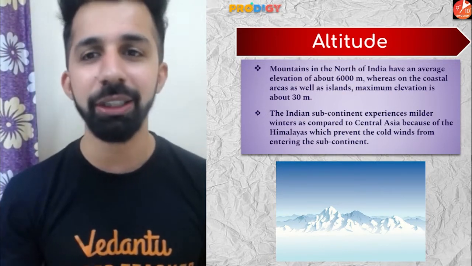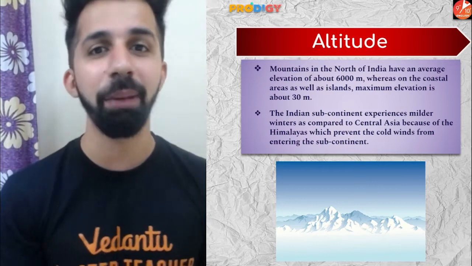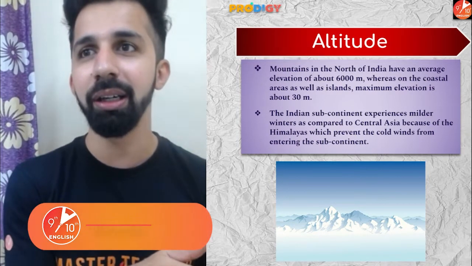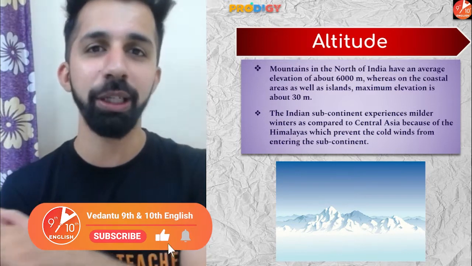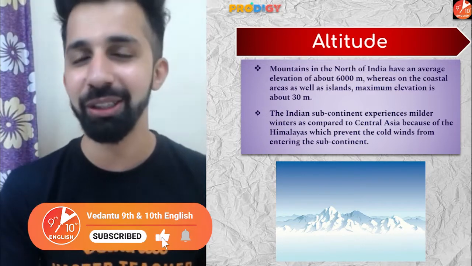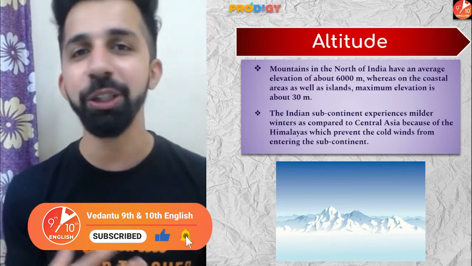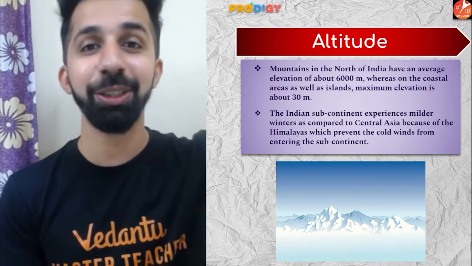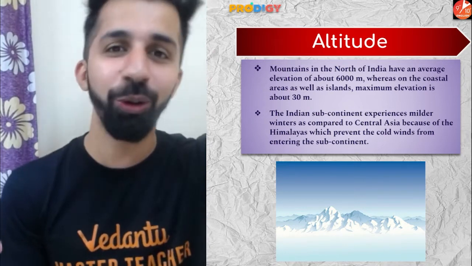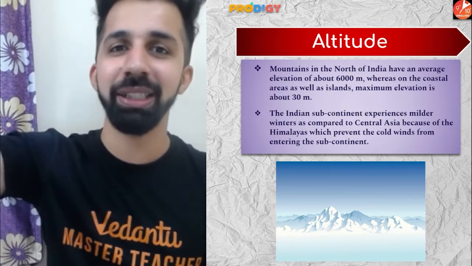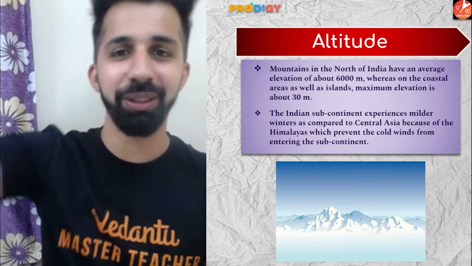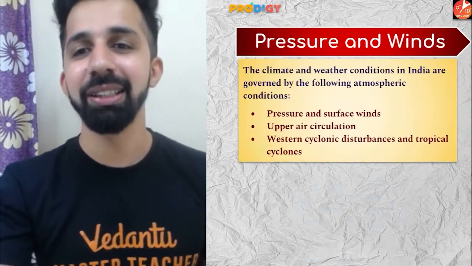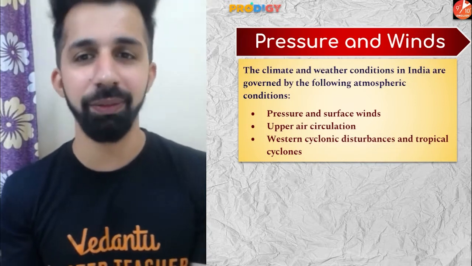So definitely it will have a huge impact on the climate of these two places. If you compare Mumbai and any high altitude place of Himachal Pradesh, Uttarakhand, Jammu Kashmir, Sikkim, you'll find a huge difference in the climate. In fact, those places experience precipitation in the form of snowfall. Why? Because those places are located at higher altitude. Simple? Cool. The third factor we have is pressure and wind system.